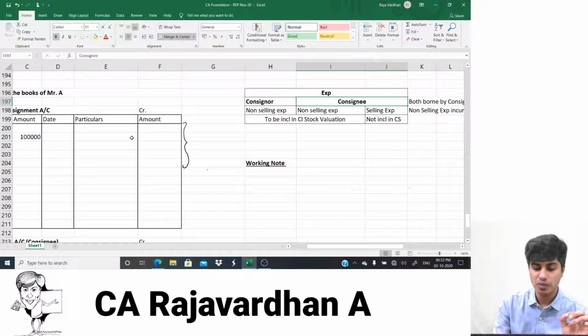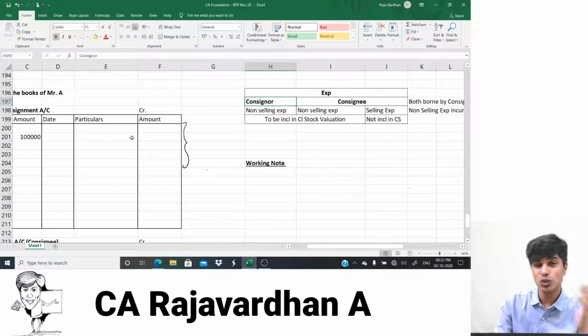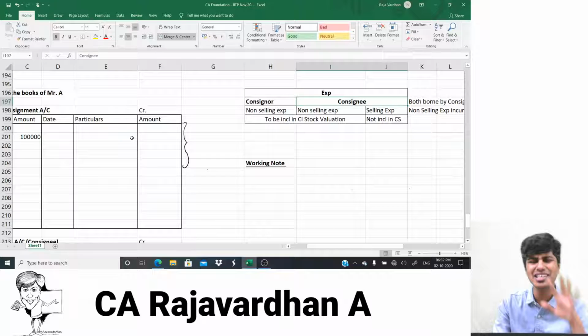All the expenses, whether incurred by the consignor or incurred by the consignee, should be borne by the consignor. I'll repeat, all the expenses, whether incurred by the consignor or incurred by the consignee, should be borne by the consignor because consignor is the principal. Where does the money profit go? Consignor. So entire money goes to consignor. So consignor should bear the expense. Consignor is the principal. Consignee is mere agent.